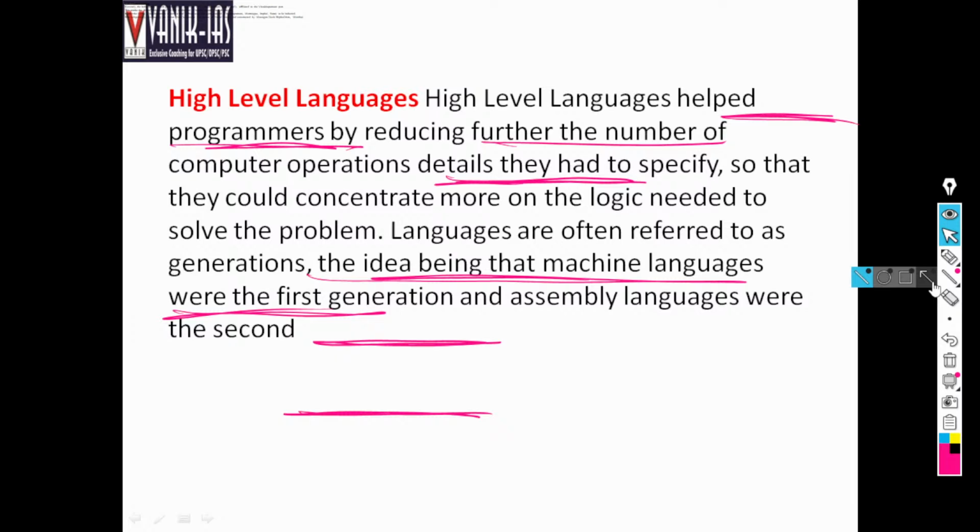They help programmers by reducing the number of computer operations they must specify in detail, so that they can concentrate more on logic rather than on solving the problem. Languages are often referred to by generations: machine language is the first generation and assembly language the second generation. High level language is the third generation language, which is better than assembly language.